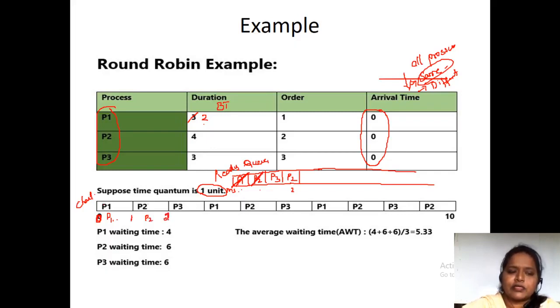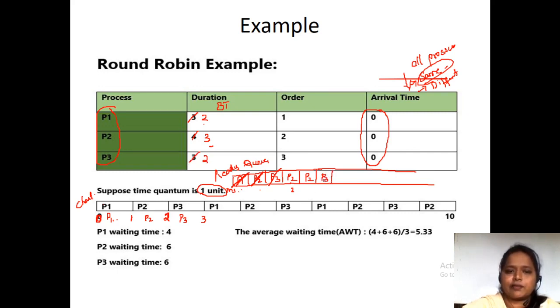Now the time is 2 milliseconds. P2 has executed 1 millisecond. It is left with 2 milliseconds. It has not completed. So again we have to add P2 to the ready queue. And again, which is there in the order? P3 is there in the order. So we have to give P3. P3 executes for 1 millisecond. That means the time is now 3 milliseconds. So its burst time is going to be reduced to 2. It has not completed. So again we have to add P3 over here.